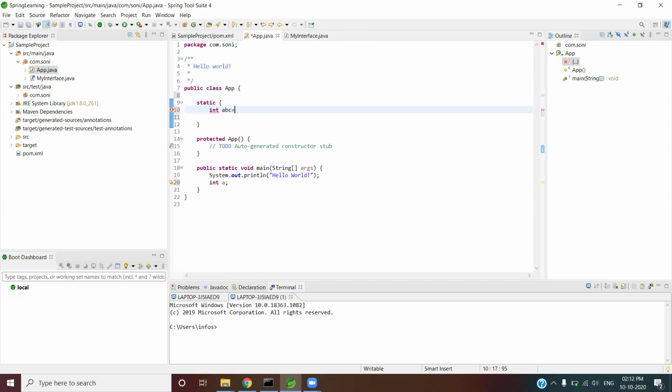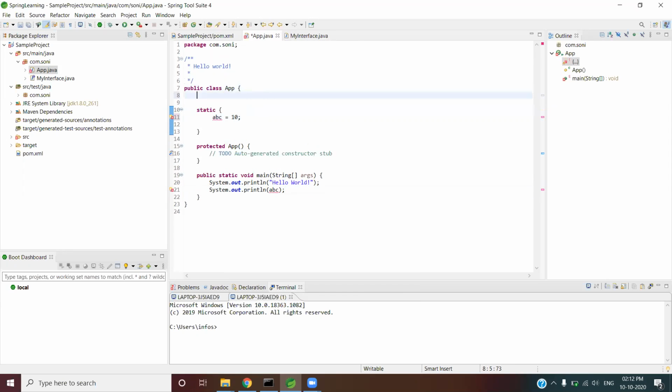Okay, let me show you one thing here. See, guys, I have the variable ABC. And I'm trying to have the sysout here. Definitely this value will give you a compile time error because that is specific to that particular block. It will be an error only. But what I need to do is make it int ABC. I declared it here, I assigned it there.